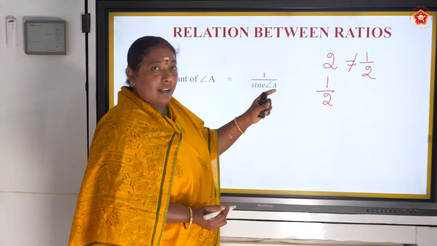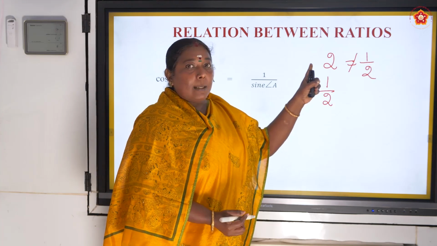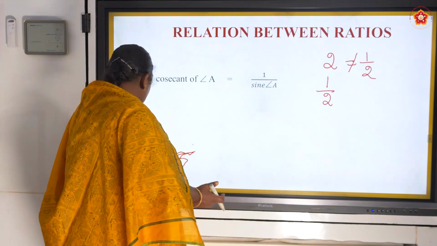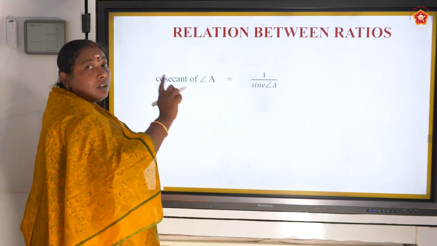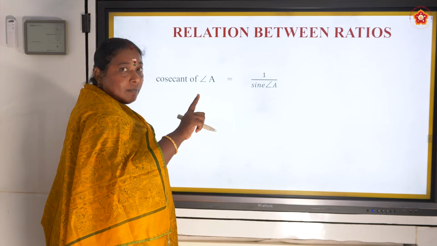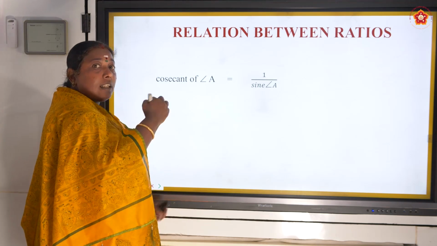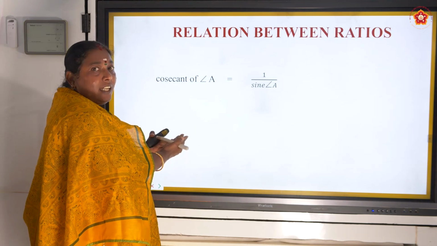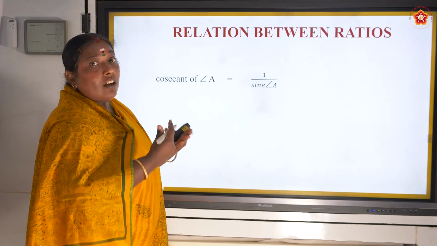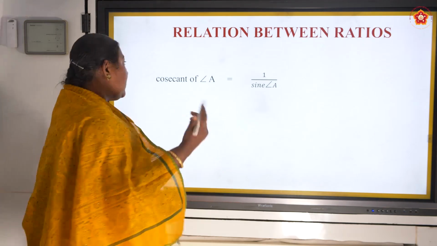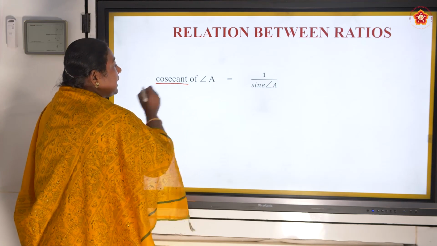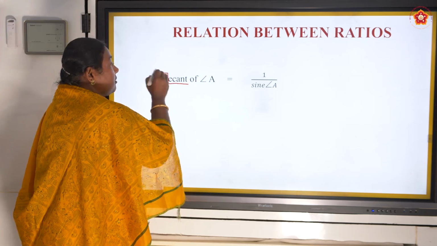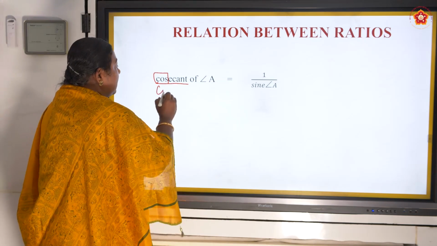Now I think you understand that if a number is there, its reciprocal value will be different. That is what we are going to see here. We know the value of sine A. Then what will be the reciprocal of sine A? If we have a reciprocal of sine A, we have to give a new name for that. That is cosecant of A. For this you cannot use cos. It is called cosec.